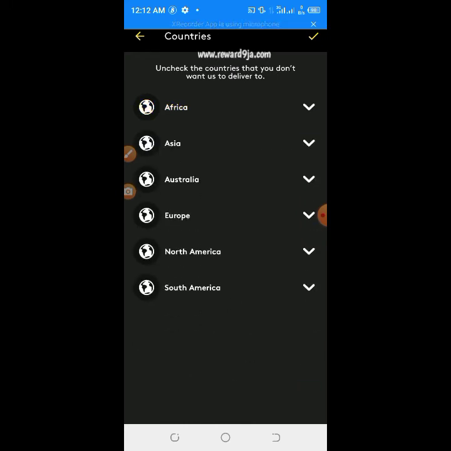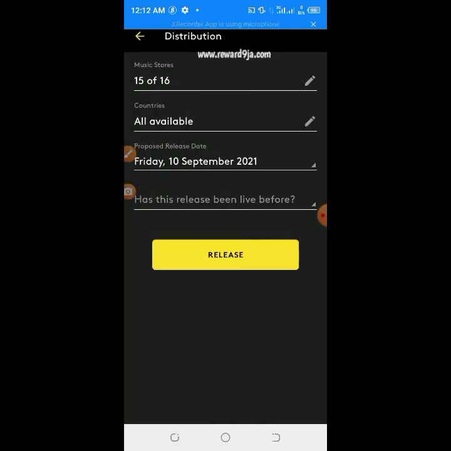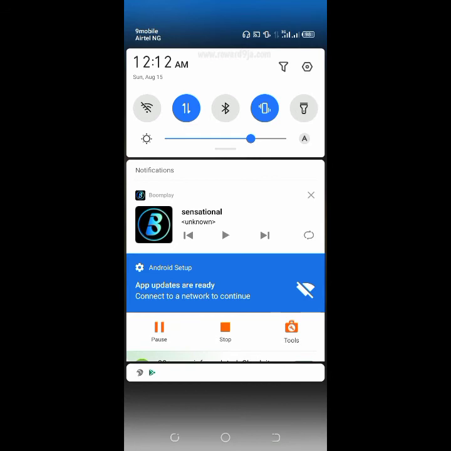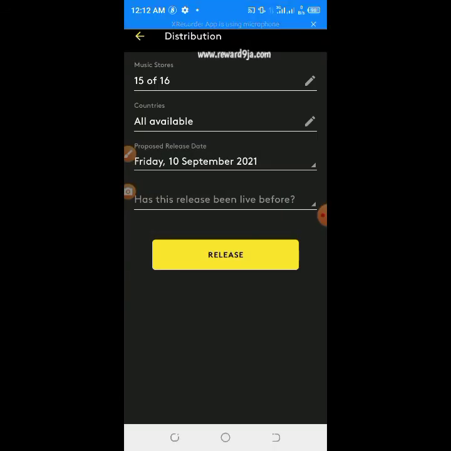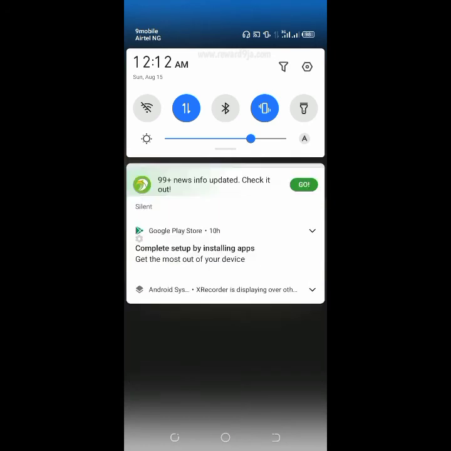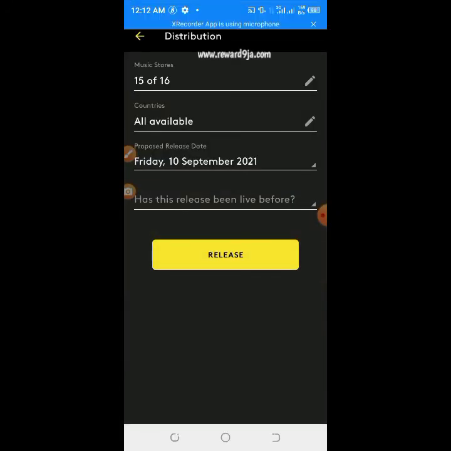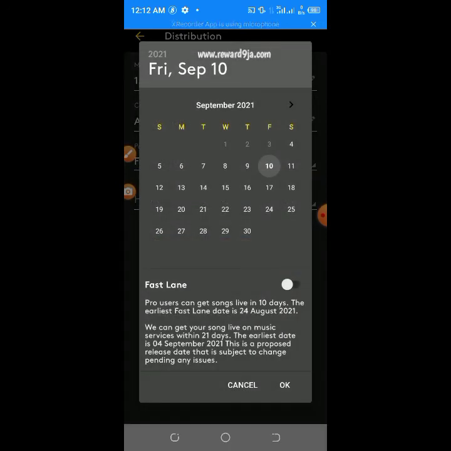So here is the release date. Look at this date, Friday, 10th September. Today is the 15th, so imagine, 10th of next month. It's almost a month, from 15th to 10th of next month. This is August, so it's almost a month. With the pro version, you can edit this. You can use this thing called fast learn. What am I doing here?